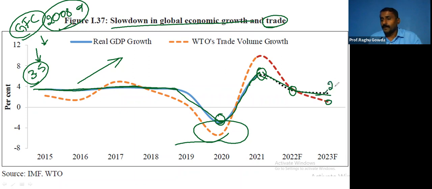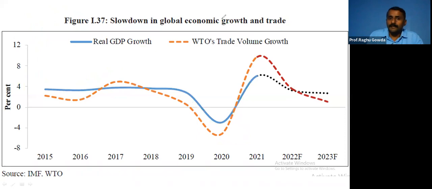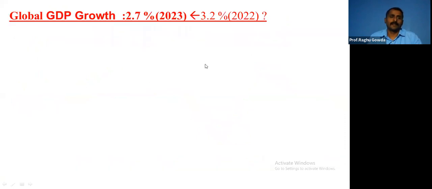So this will be your 2.7, this here 3.2, right? Why is this so? What are the reasons for that? That is the topic of this session. Global GDP growth will be decreasing from 3.2 to 2.7.